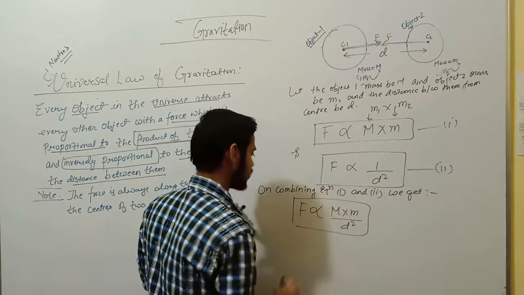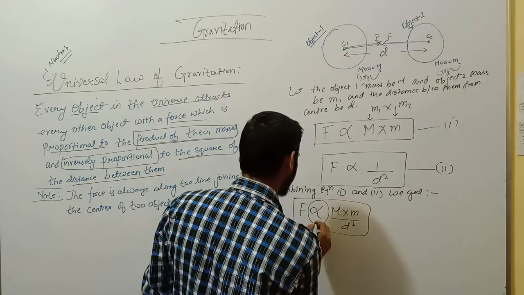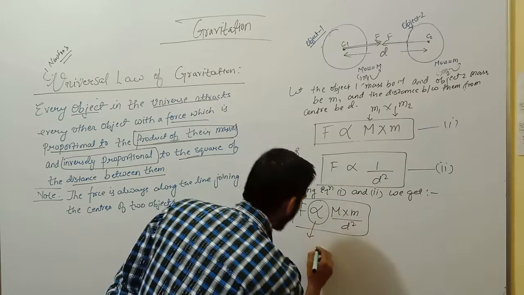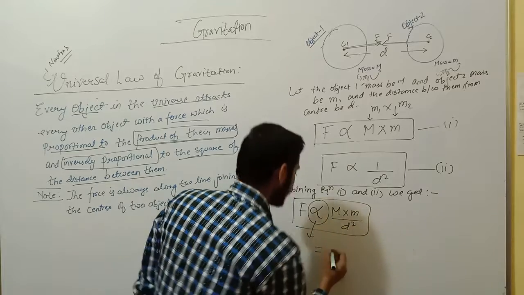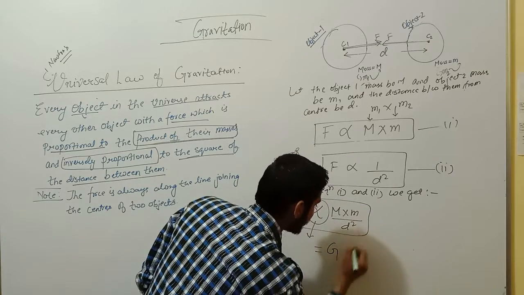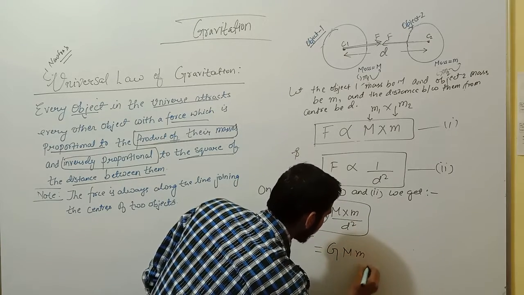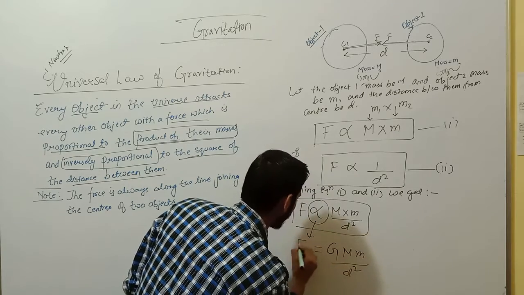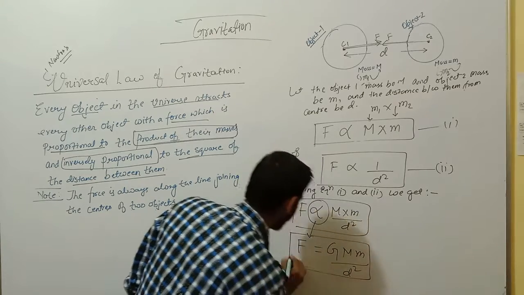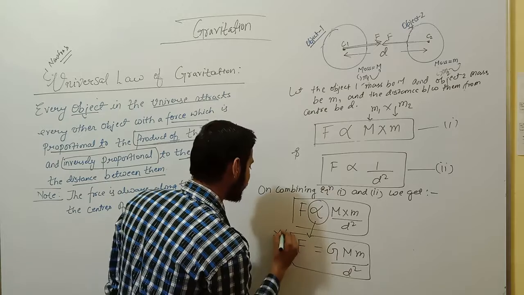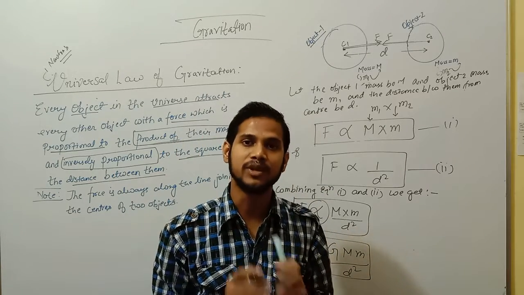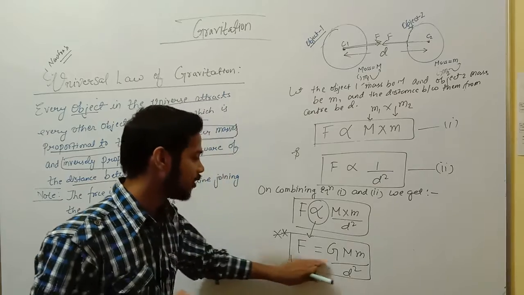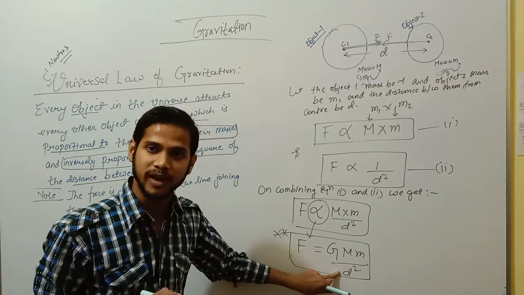Now you have to remove this proportionality and equate with the equal to sign. Then one proportionality constant will come, that is G. Therefore force will become G M m upon D square. This is our final equation. Therefore the gravitational force is F equal to G M m upon D square.